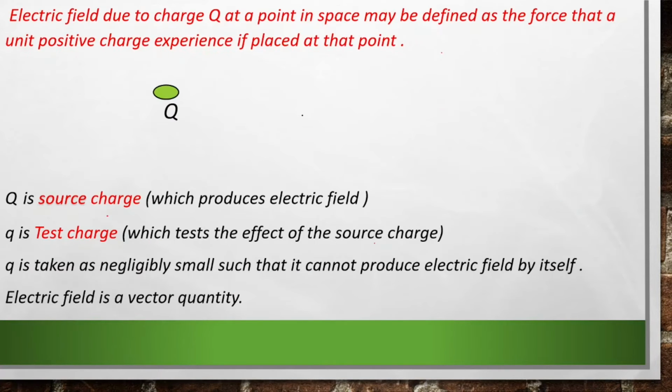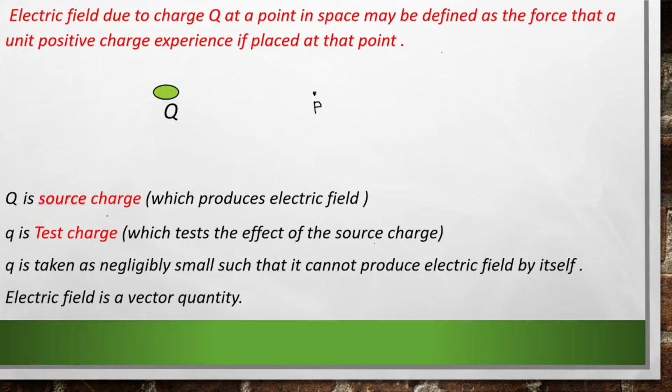Before getting into the definition, let's consider a charge capital Q and let's take a random point near to this charge. So if I take a point here, this is my point P. Now I need to find the electric field at this point P due to this charge Q. So how can we find the electric field because of this charge Q at this point?